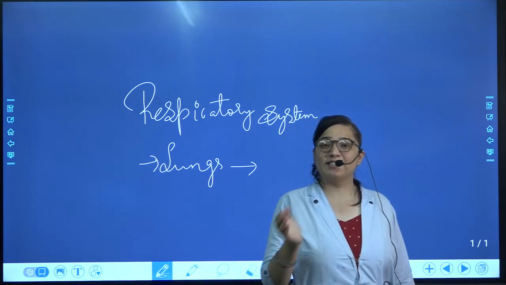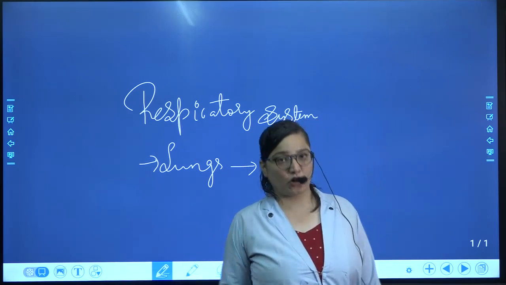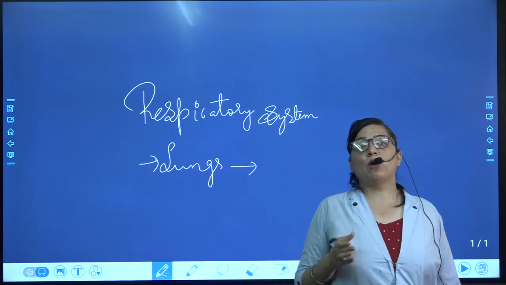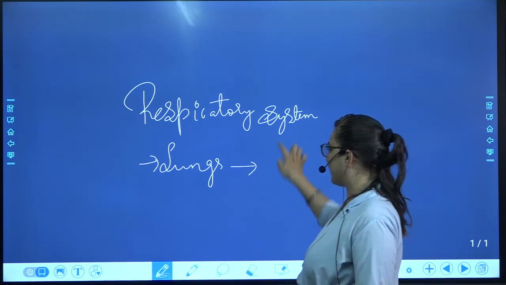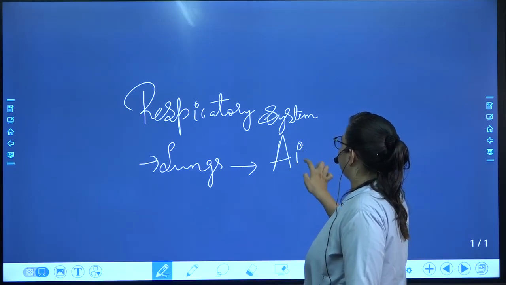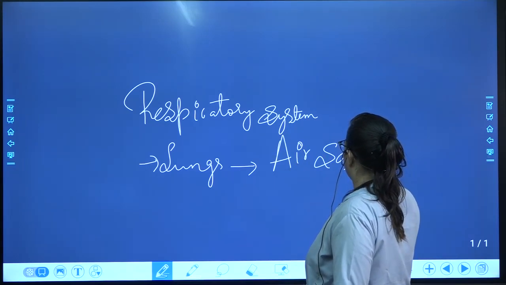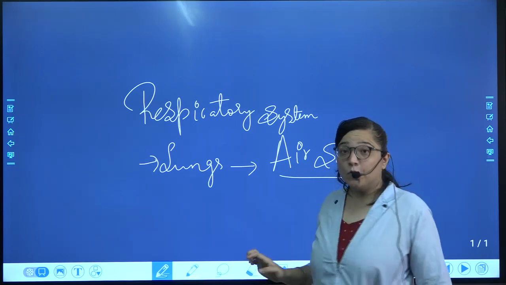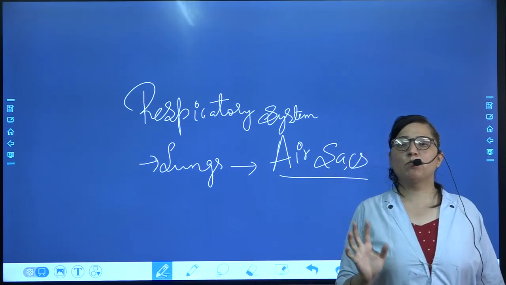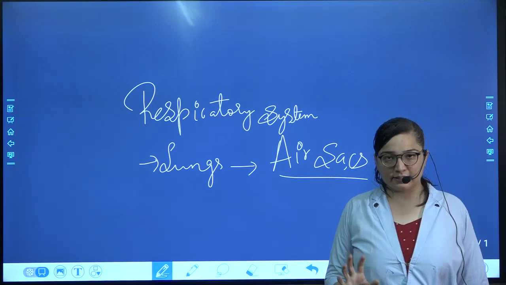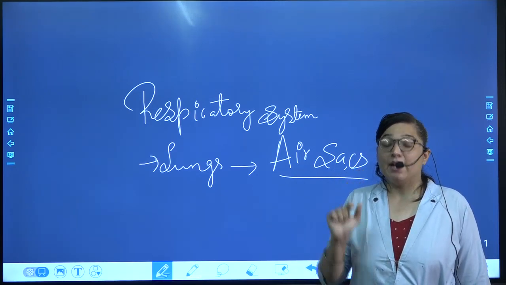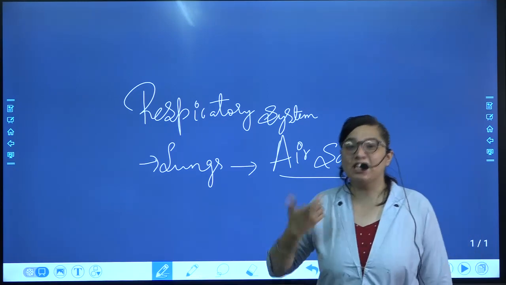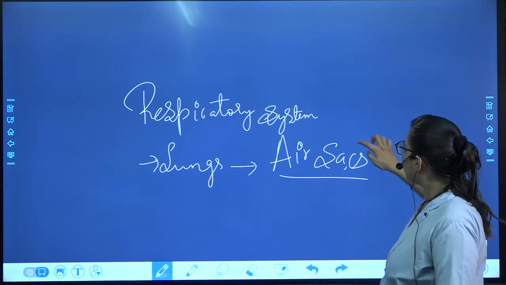The bronchi get divided into bronchioles, and the bronchioles terminate into very small air sacs. So the smallest air sac is responsible for the gaseous exchange.